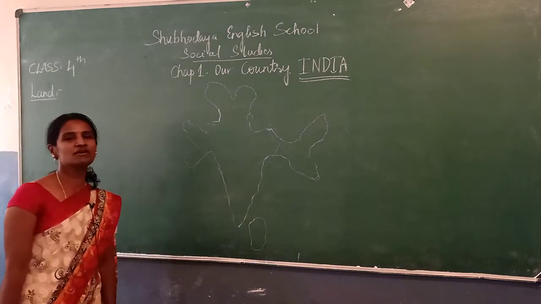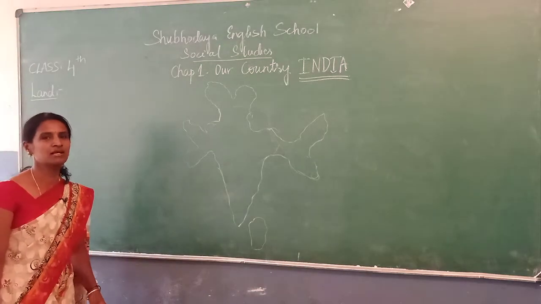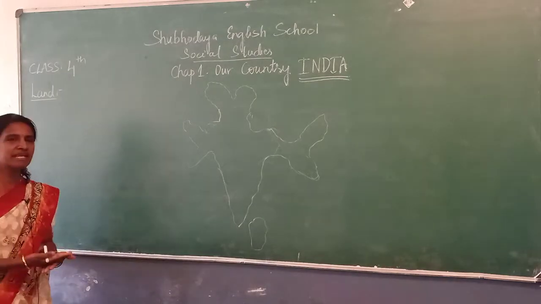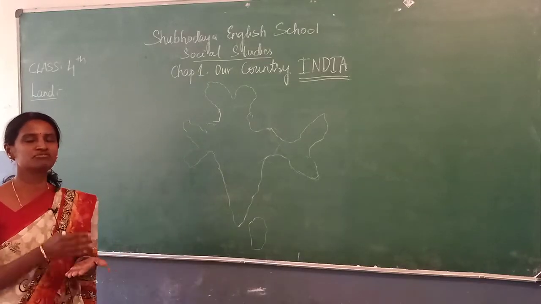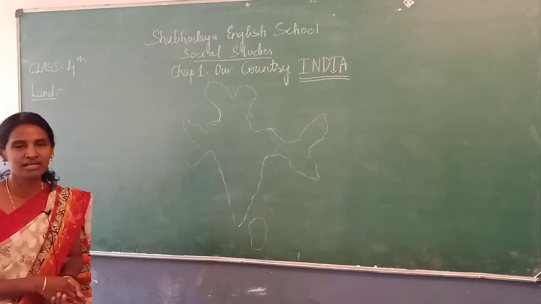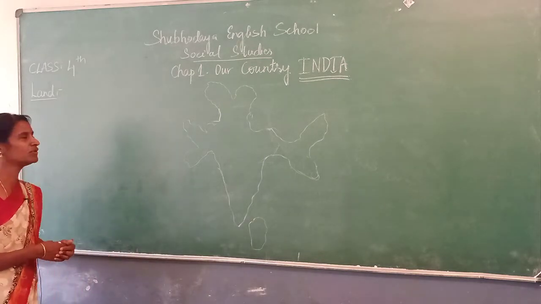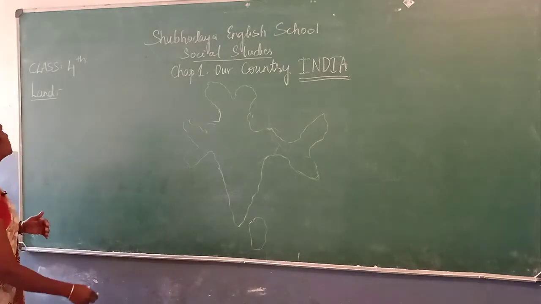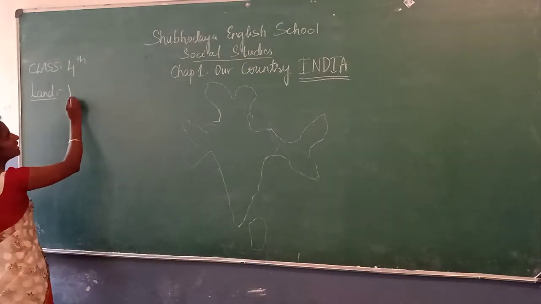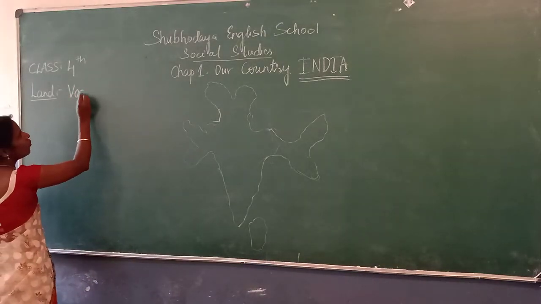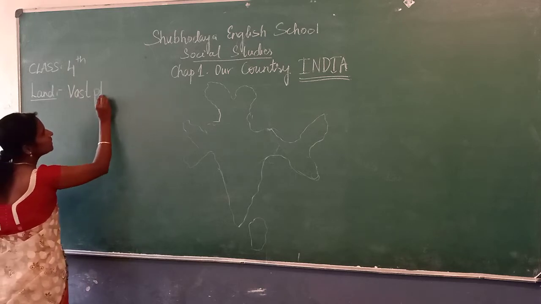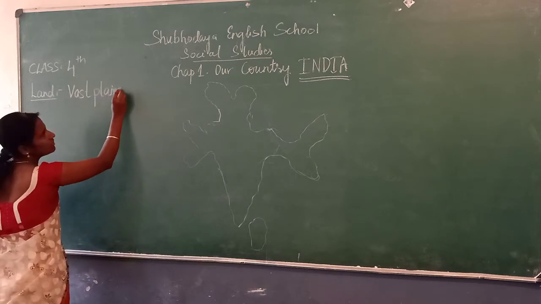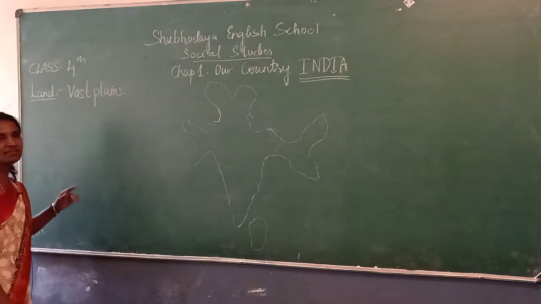First point, land. How the land of India is. It varies from place to place because we cannot find the same type of flat land everywhere. So, the land of India is vast plains, plain lands where we do cultivation, right?